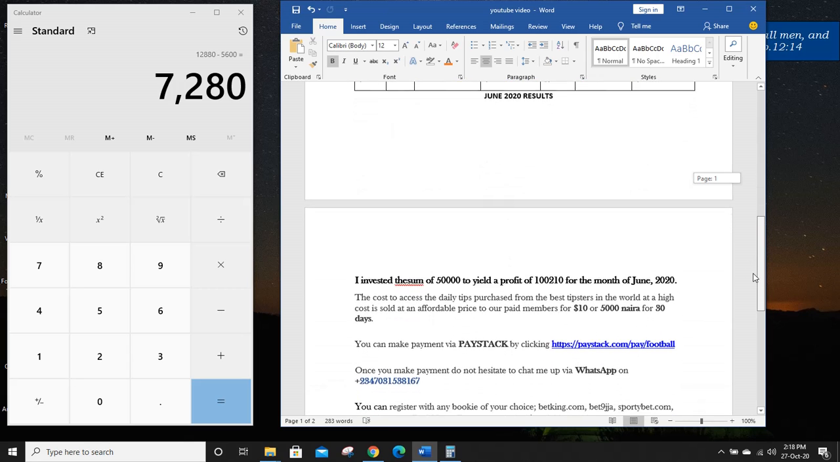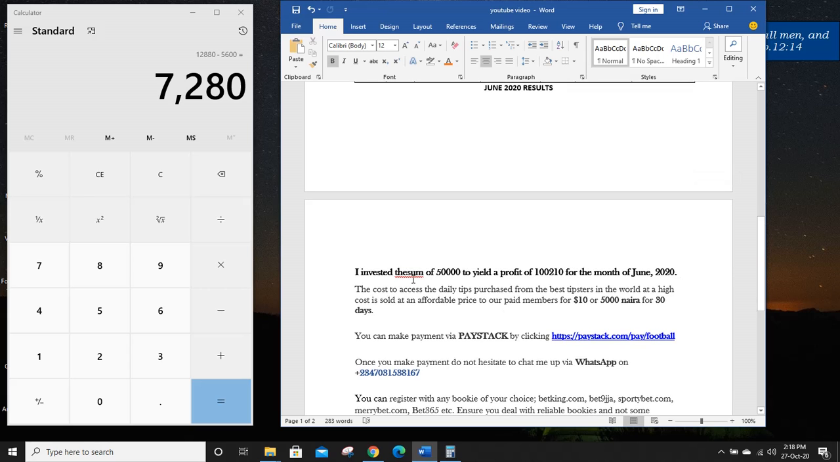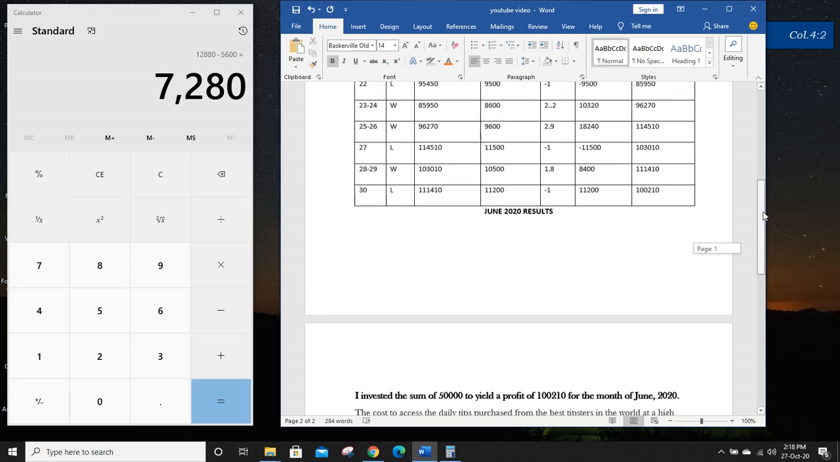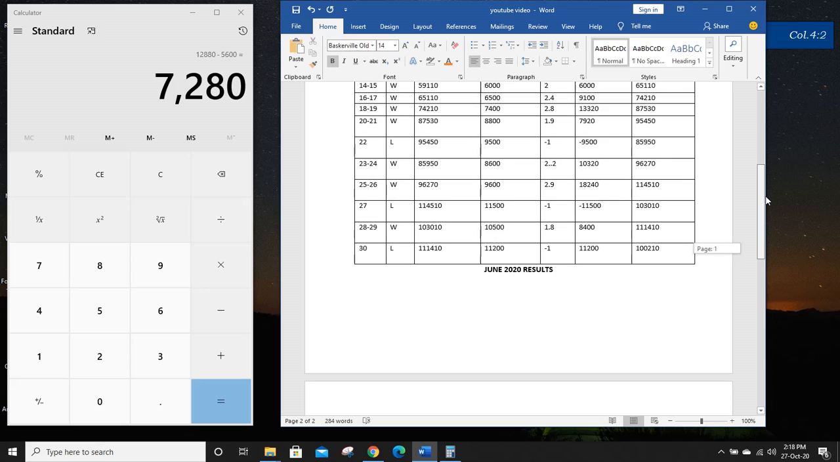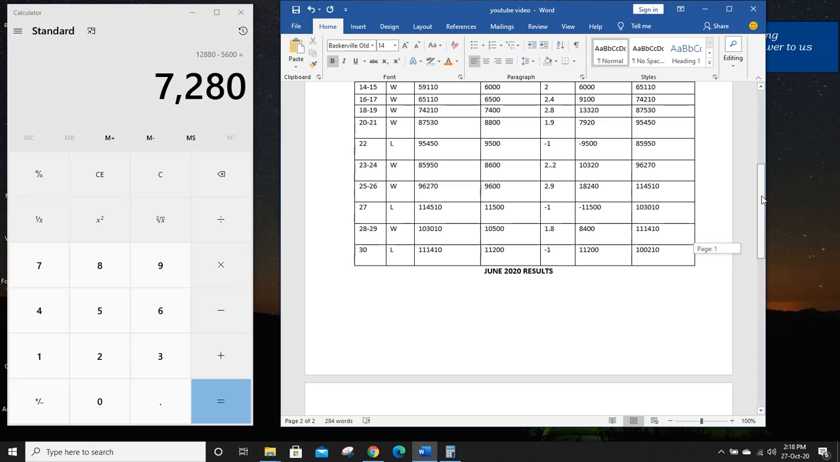Okay, so I invested the sum of 50,000 naira to yield a profit of 100,210 naira for the month of June 2020. Now you can see that even last year, 2019, I made almost close to 3 million. Yes, I think more than 2.5 million for the year 2019. But this year 2020 has been a rough year for me, honestly.